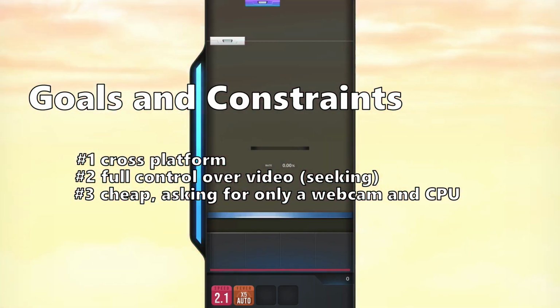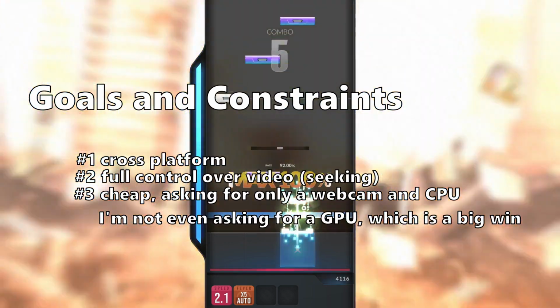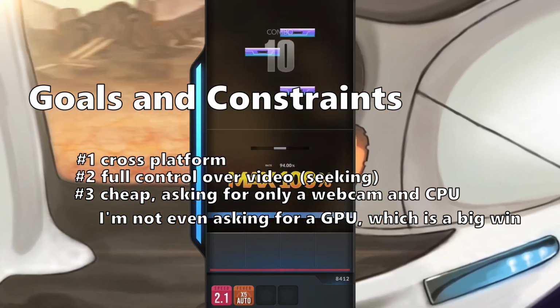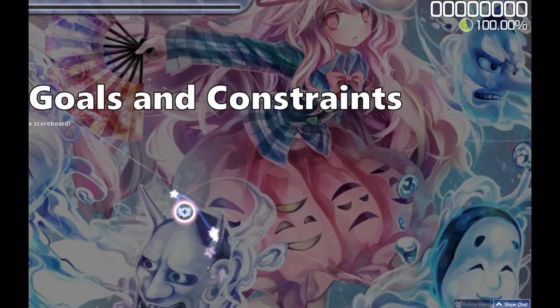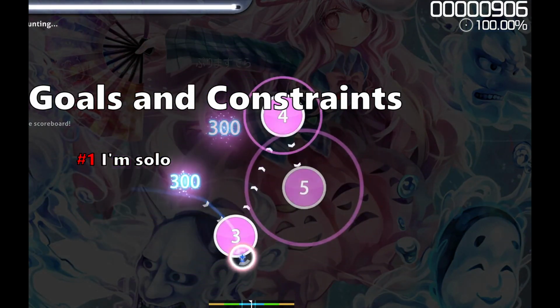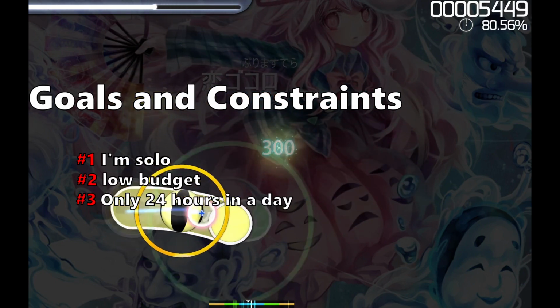Number 3, cheap. This is cheap because I'm going to request just a webcam and a CPU. I want my program to reach the widest audience possible. Enough said. Some constraints. I'm only one dev and I haven't spent much money yet, just a lot of time, and there are only 24 hours in the day.